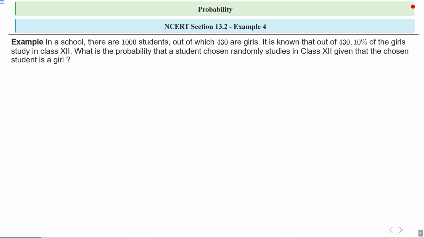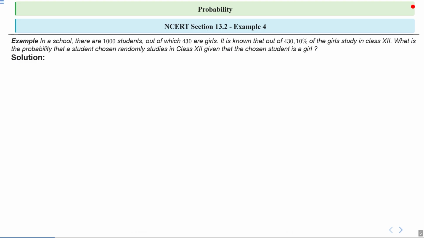Example says, in a school there are 1000 students, out of which 430 are girls. It is known that out of 430, 10% of the girls study in class 12. So what is the probability that a student chosen randomly studies in class 12 given that the chosen student is a girl? Right. So let's see how can we solve this.